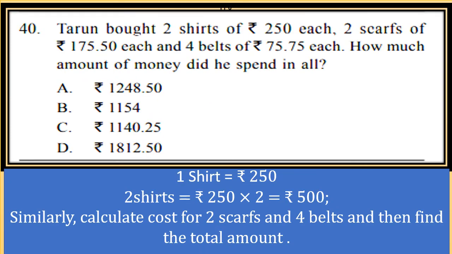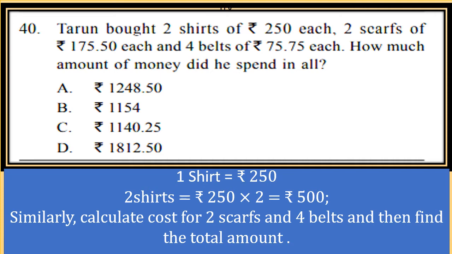Tarun bought 2 shirts of rupees 250 each, 2 scarves of rupees 175.50 each, and 4 belts of rupees 75.75 each. How much amount of money did he spend in all? Now, 2 shirts of rupees 250 each means cost of one shirt is 250 rupees. So find the cost of 2 shirts.